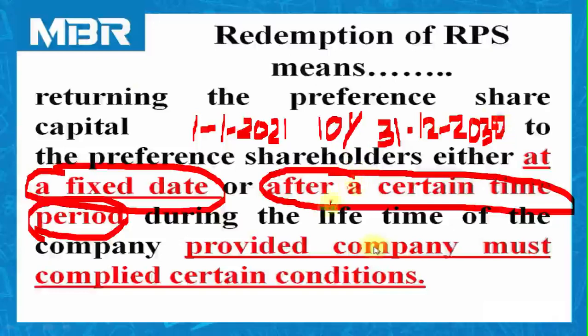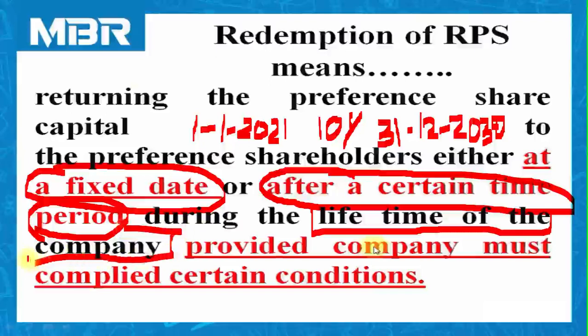Second, during the lifetime of the company. This is also one of the important words for all of you to understand. Generally, in company law, in the Companies Act, we have studied that the company used to return amount to shareholders on the occasion of liquidation. It means to shut down the business of the company.